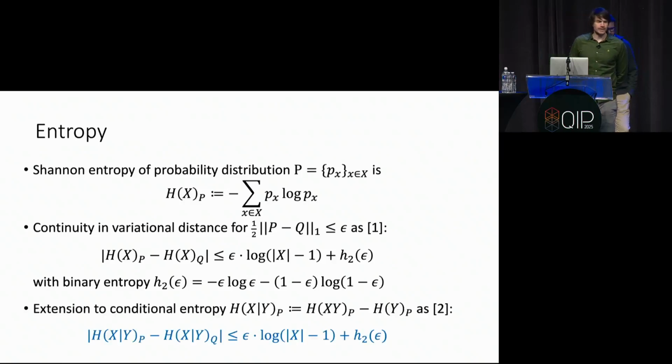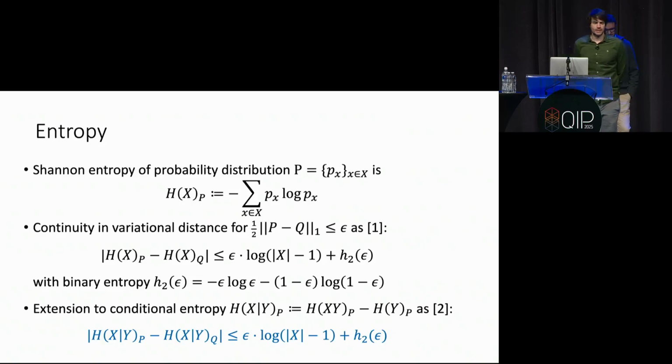Now, one interesting extension is the so-called conditional entropy. For a bipartite distribution, it's defined as the entropy of the whole system minus the entropy of its parts. You can think of it as how much uncertainty you have about X if you are in possession of Y. One can extend this notion, and we would not just sequentially use the regular continuity inequality, but one can prove something stronger.